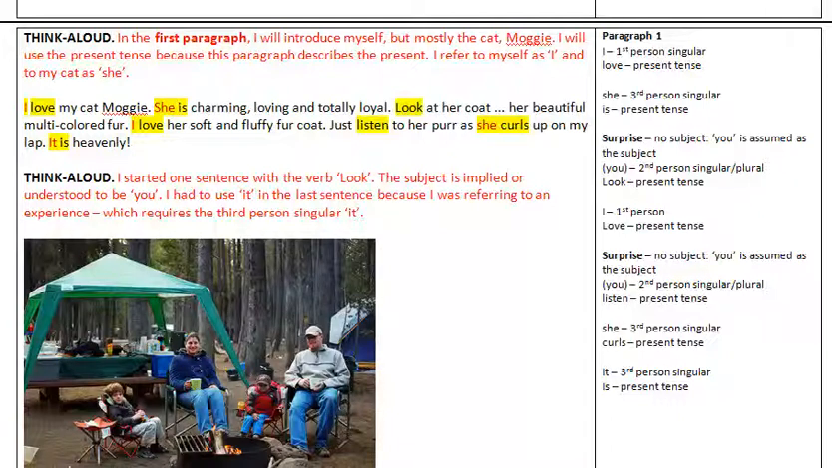Think aloud. I started one sentence with the verb look. The subject is implied or understood to be you. I had to use it in the last sentence because I was referring to an experience which requires a third person singular, it.